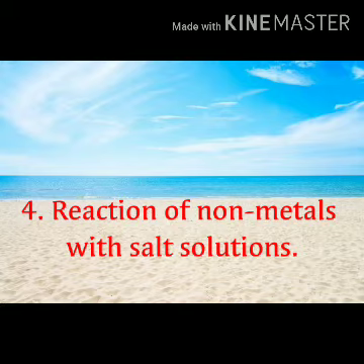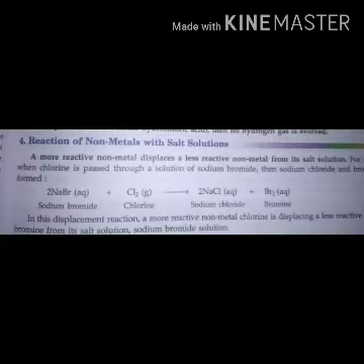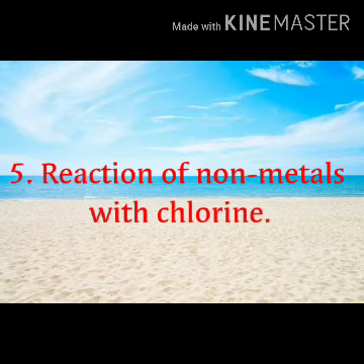A more reactive nonmetal displaces a less reactive nonmetal from its salt solution. For example, when chlorine is passed through a solution of sodium bromide, then sodium chloride and bromine are formed. In this displacement reaction, a more reactive nonmetal chlorine is displacing a less reactive nonmetal bromine from its salt solution, sodium bromide solution. 5th, reaction of nonmetals with chlorine.